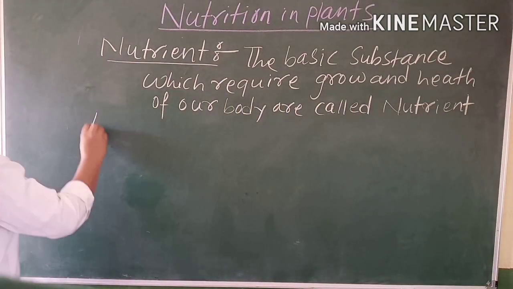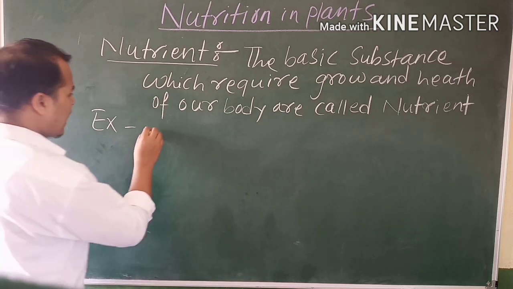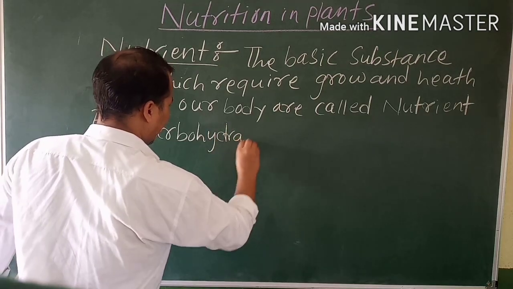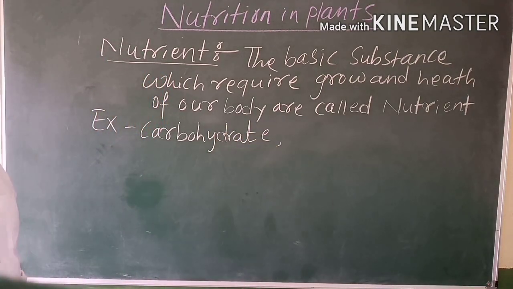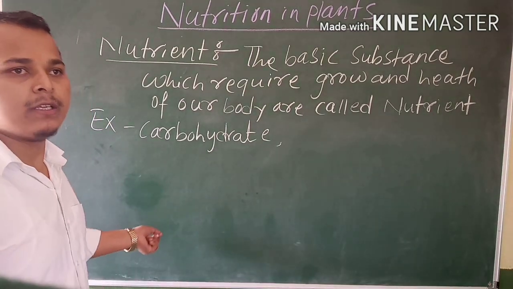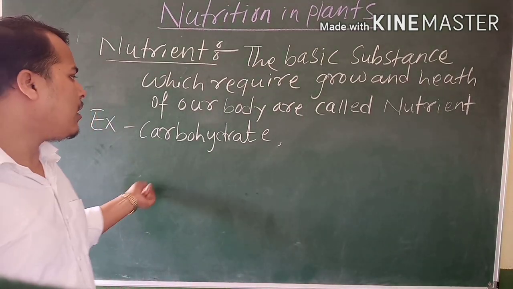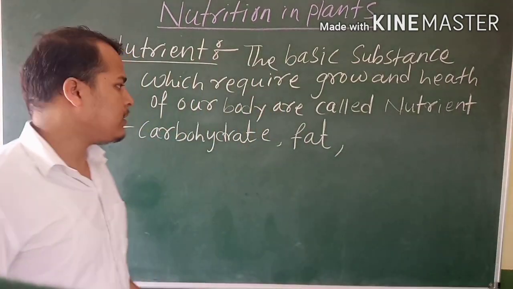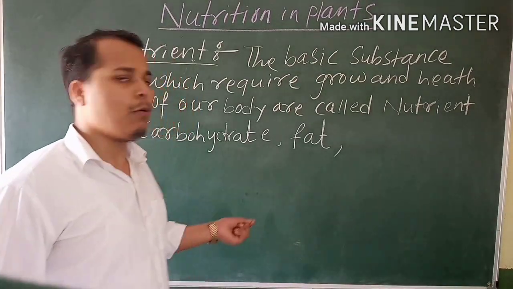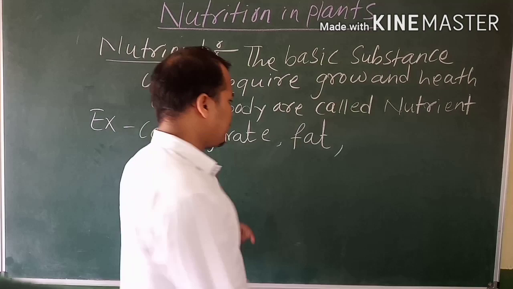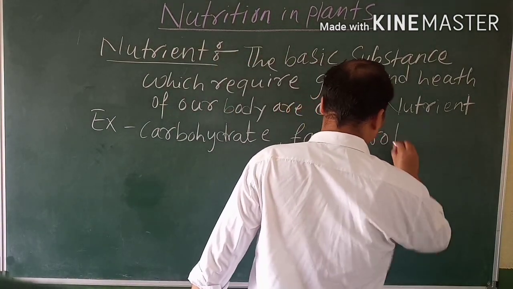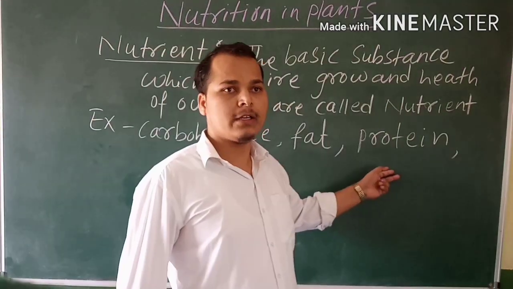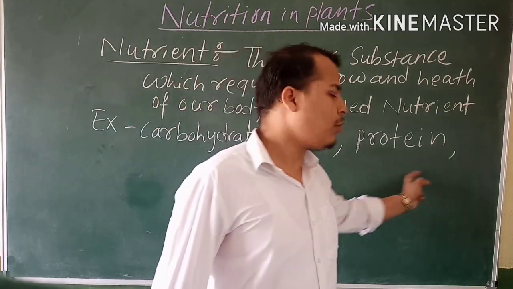So for example, what are the nutrients? Suppose carbohydrate. What are the carbohydrates? They come under the sweet foods such as rice, wheat, maize. Fat: all oily food such as sunflower, groundnut come under fat. Then protein, such as moong dal, paneer, ghee, milk. These come under protein.